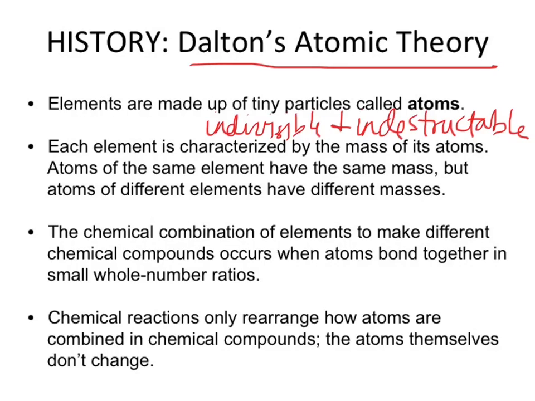Dalton said that each element is characterized by the mass, and that atoms of the same element have the same mass. Different elements have different masses. He said that they will combine in whole number ratios, like a 1-to-1, 1-to-2, whatever. You can't combine half an atom. And that they will rearrange in chemical reactions, but the atoms don't change.